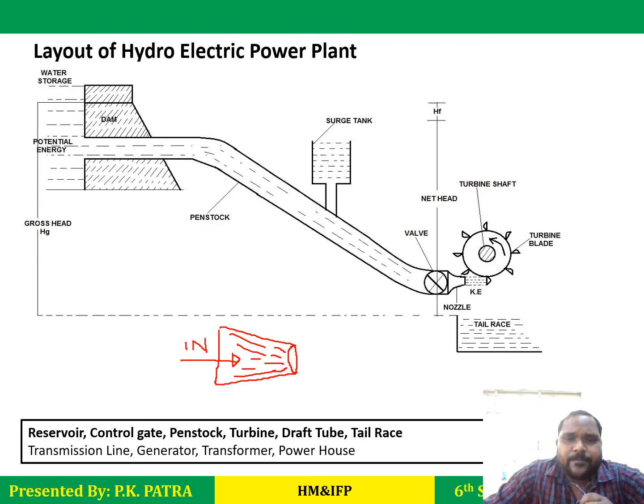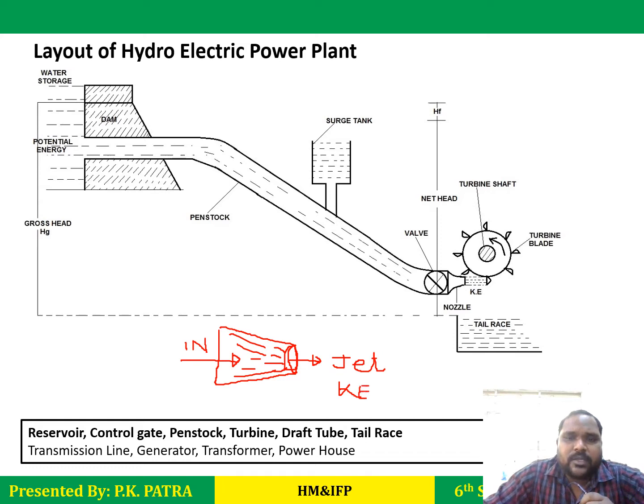As a result, when the water comes out from the nozzle, it forms a jet of water. What is this jet of water? The water with very high velocity is known as the jet of water, and this jet of water has kinetic energy. So the entire energy will be converted.